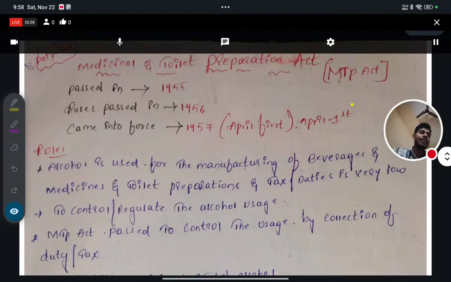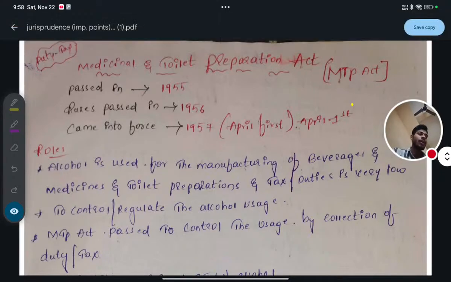Preparation Act. That's also a very important topic for different competitive exams such as GPAT, NIPER, and even Drug Inspector. Okay, so let's see. Within a very short time we will complete the topic.